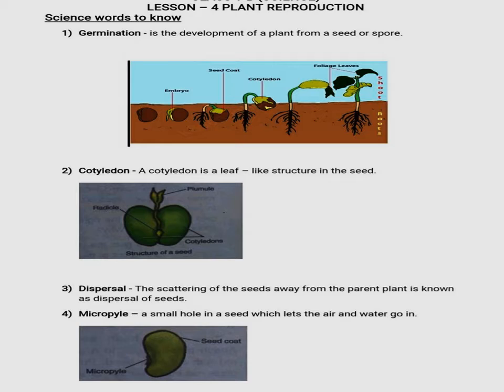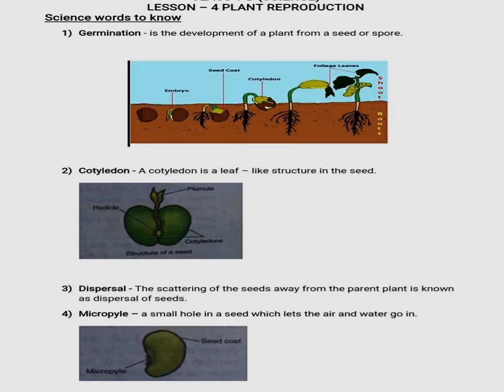Next keyword is dispersal. The scattering of the seeds away from the parent plant is known as dispersal of seed. It is very necessary for the germination of new plants, new species also.